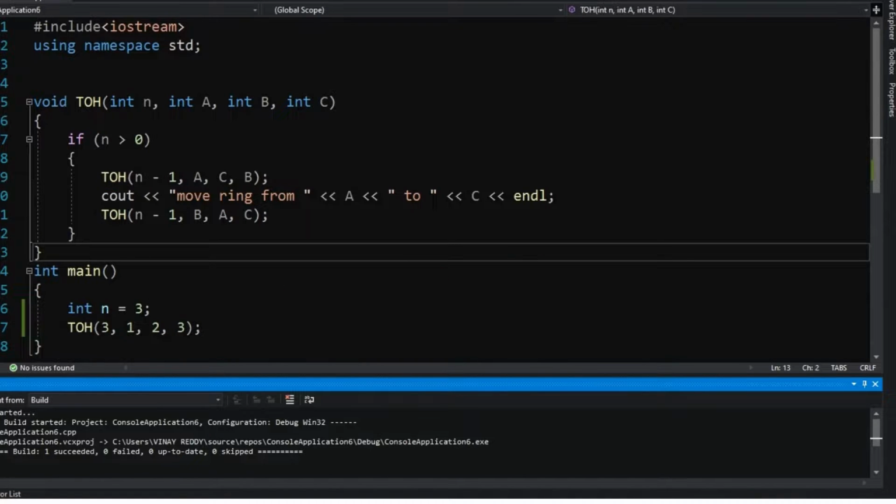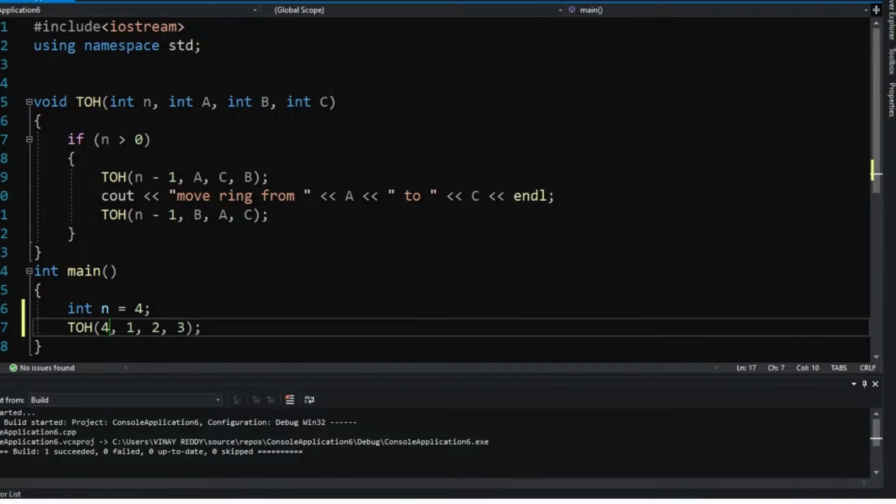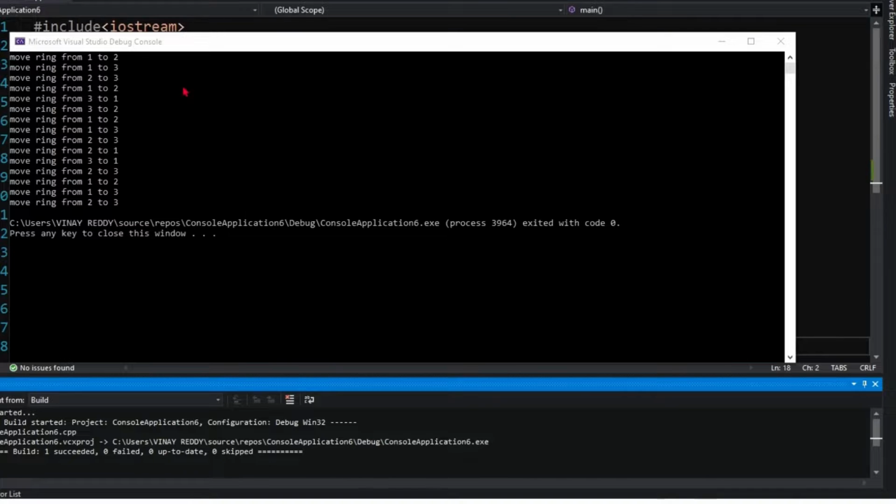If you want to find it for 4 rings, just take n equals 4 and pass it to the function. So these are the moves we have to follow for transferring all the 4 rings from tower A to tower C.